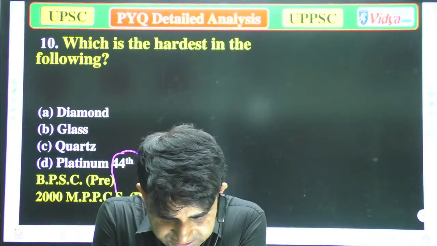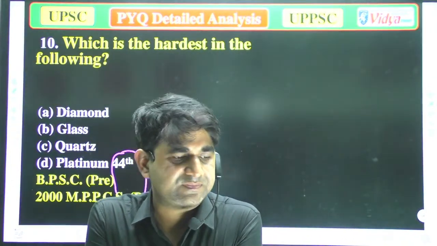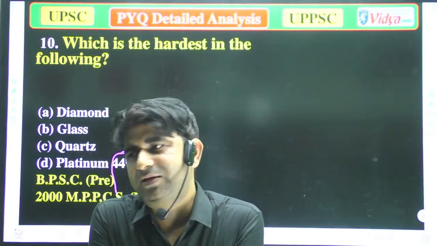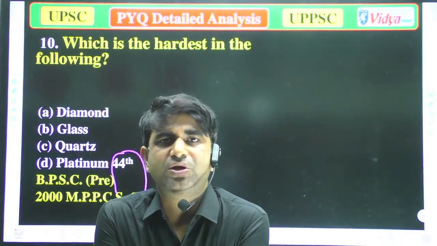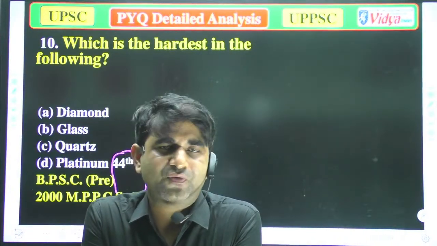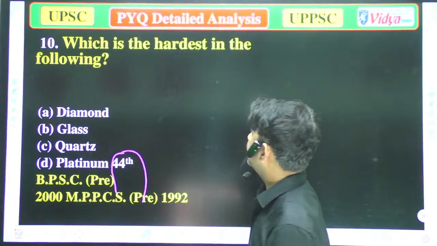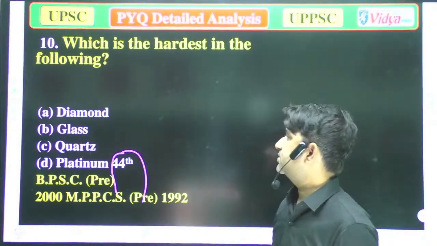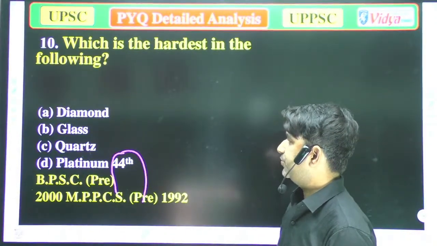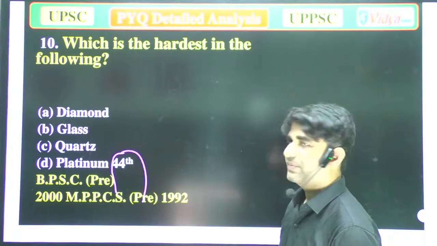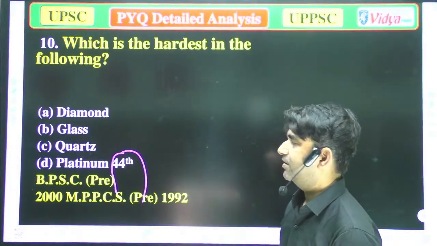I think it's a simple question, and we have discussed this question many times. Option A, element. No, only hardest substance. A, diamond. B, glass. C, quartz. And D, platinum. Everyone, answer that question.